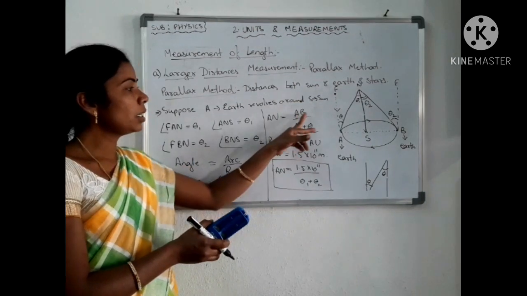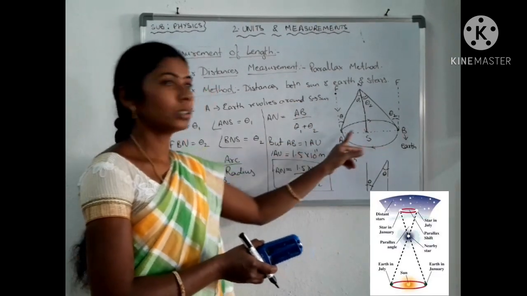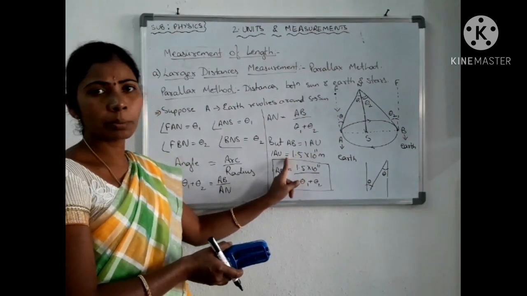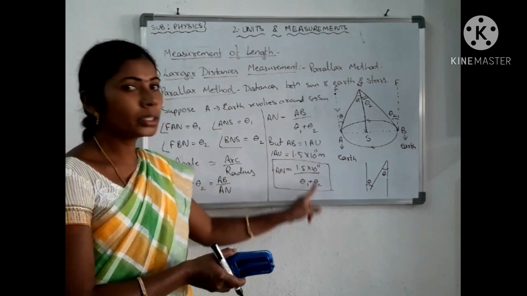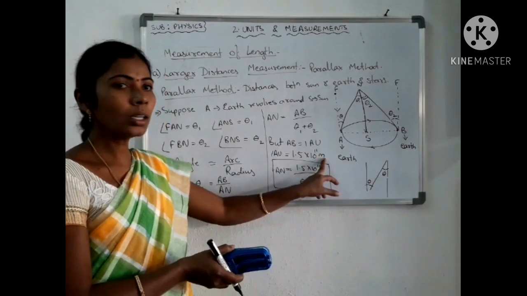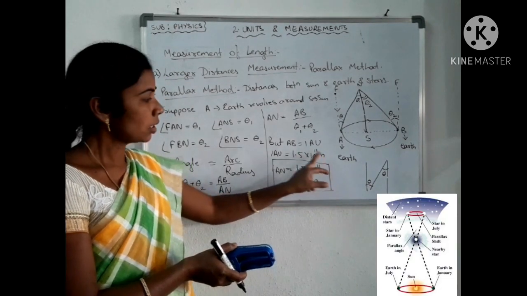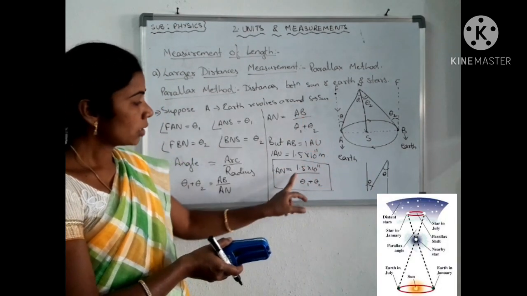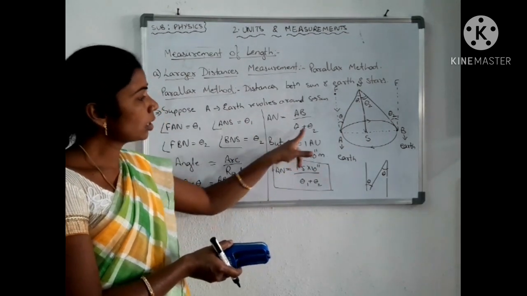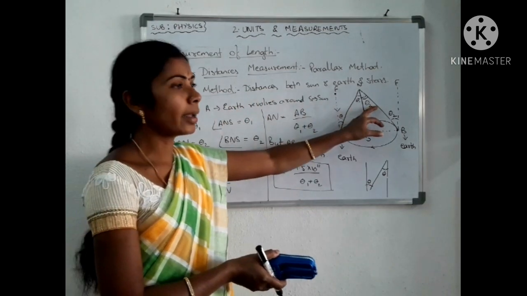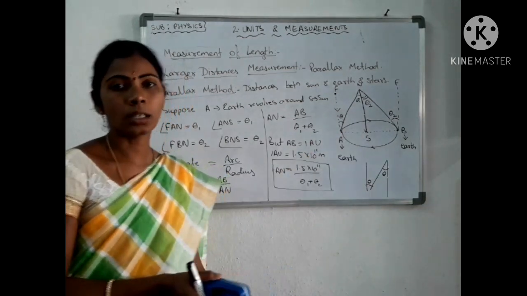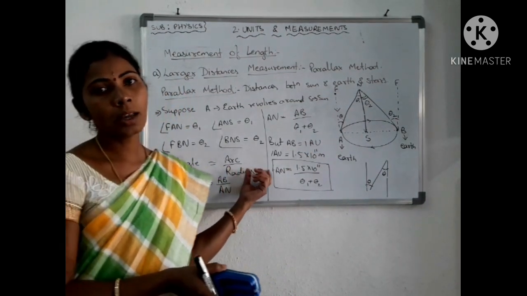Then AB total is equal to 1 astronomical unit. Astronomical unit is represented by AU. So 1 astronomical unit value is always 1.5 into 10 power 11 meters. So substitute this value in place of AB. So I am substituting AN is equal to 1.5 into 10 power 11 meters by theta 1 plus theta 2. If you know these angles, then easily we can calculate the distance between the earth and the sun. Okay, so this is your parallax method.